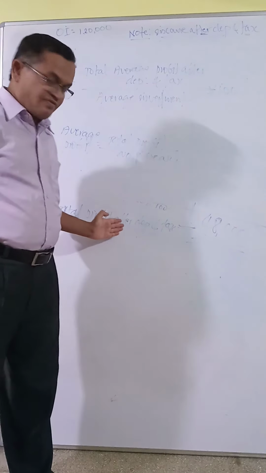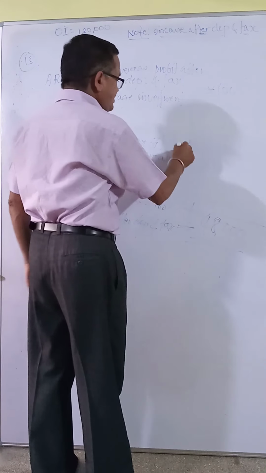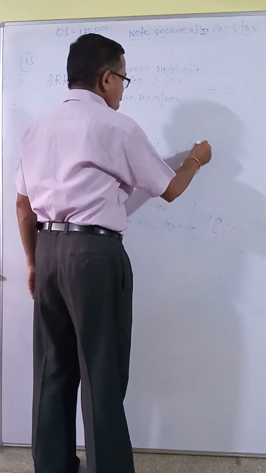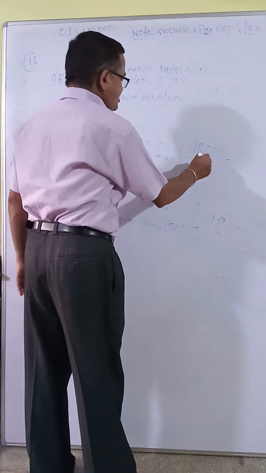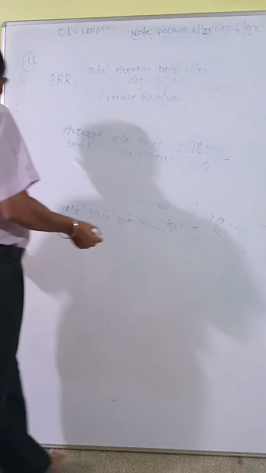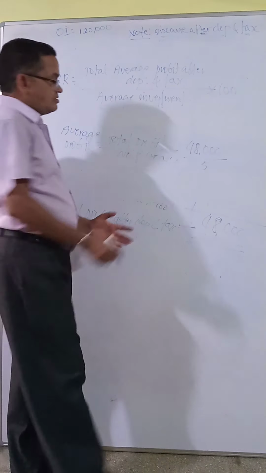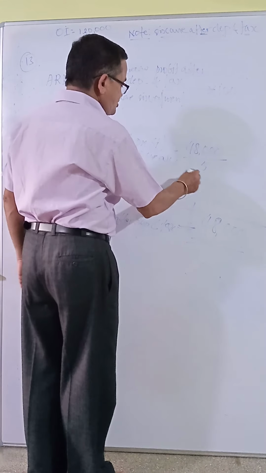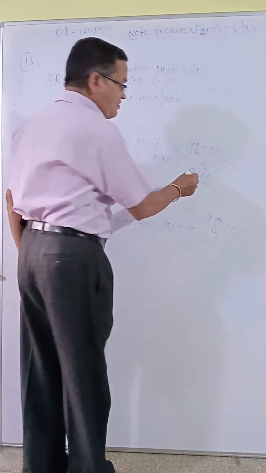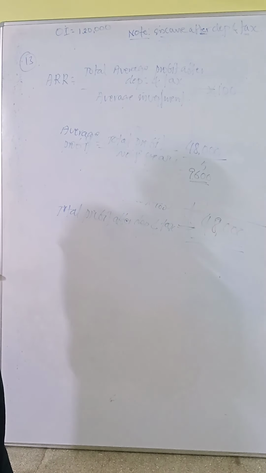Total profit after depreciation and tax is 48,000, divided by 5 years, the project's life. You get 9,600 rupees. This is the average profit after depreciation and tax.